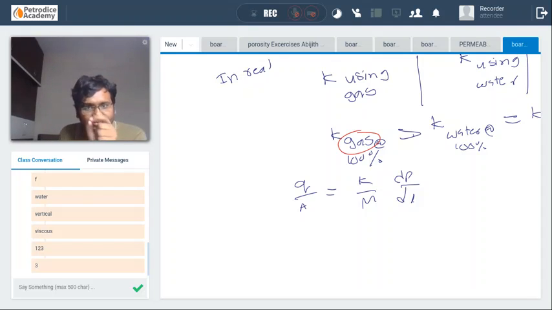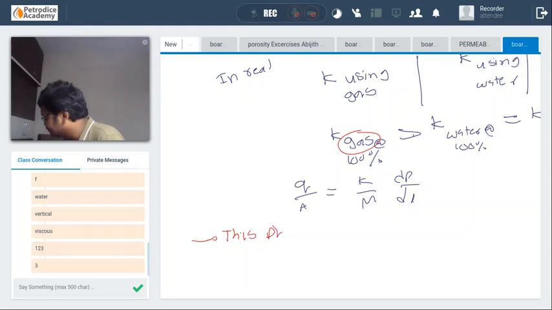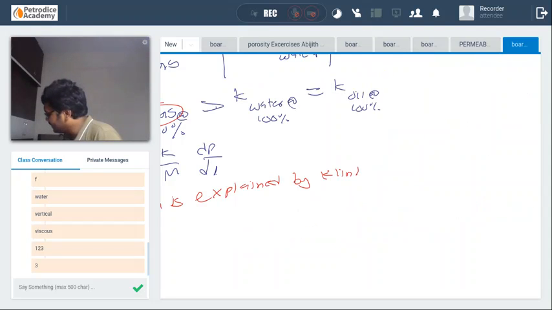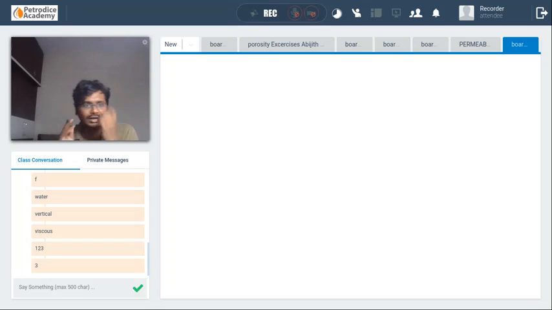This phenomenon, that is the increased permeability of the gas, is explained by the Klinkenberg effect.